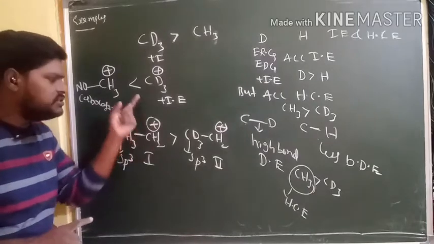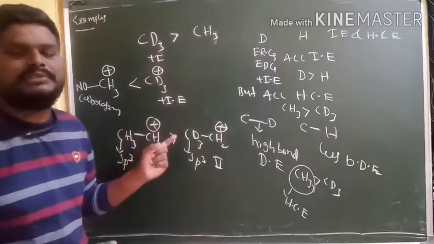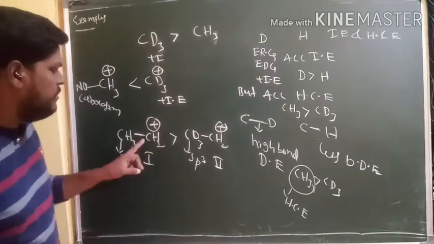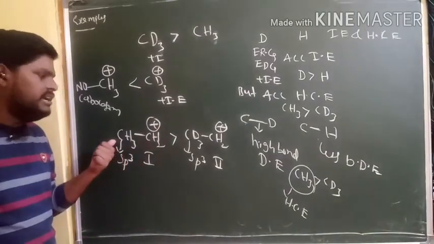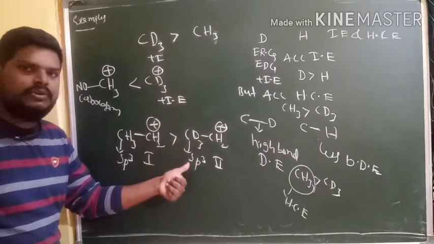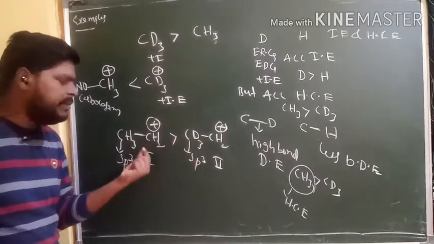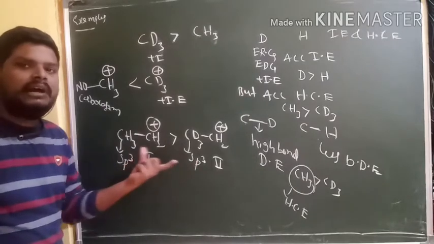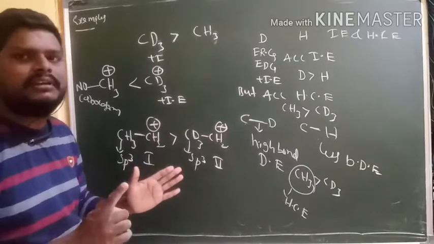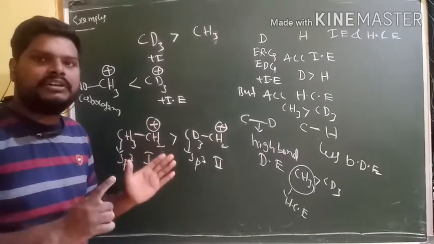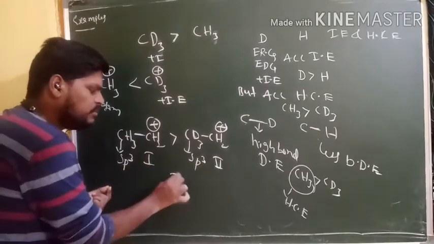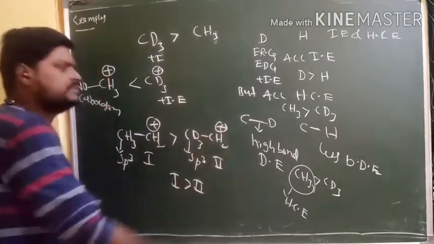So these two are very, very important examples to understand the hyperconjugation concept. Because this carbocation is connected with sp3 carbon, this carbocation is connected with sp3 carbon. So here inductive effect is possible and hyperconjugation is possible. But whenever both are there, you need to give more priority towards only hyperconjugation. That's why the first structure is more stable than the second structure.